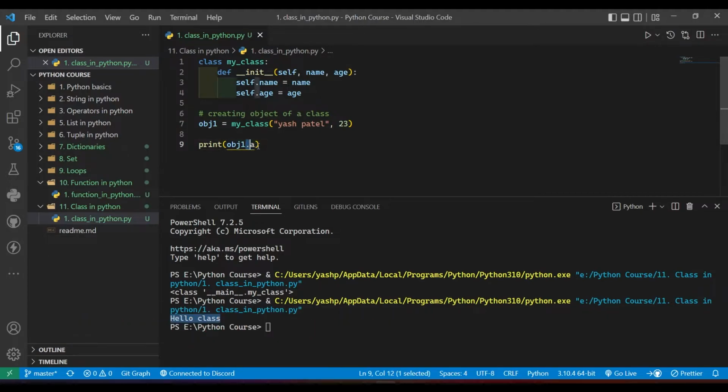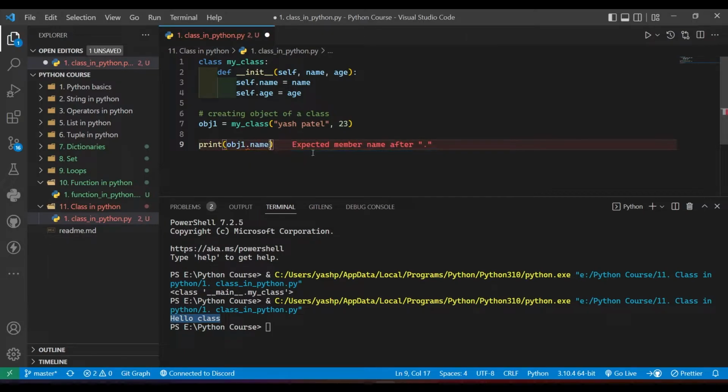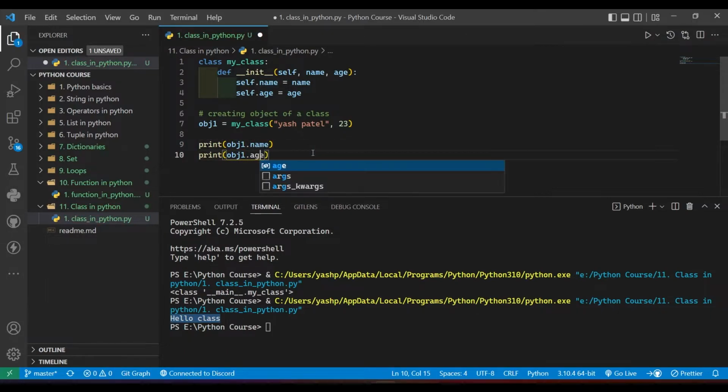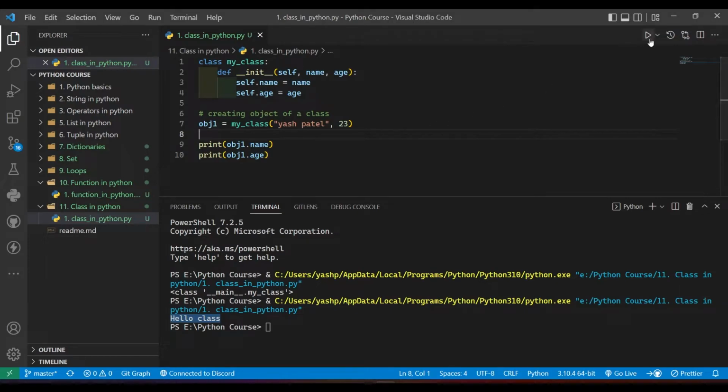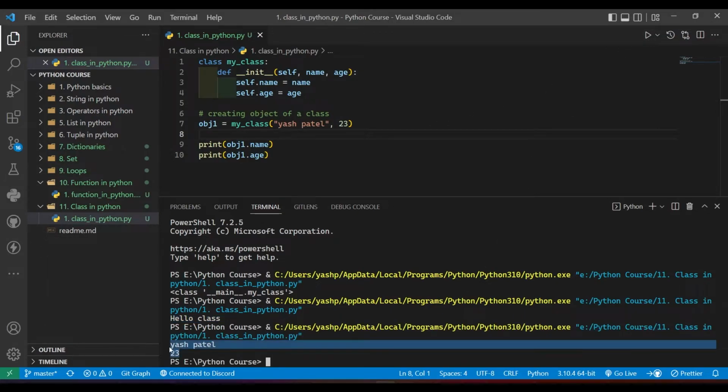And this a will not be printed because we have removed the a variable. We can write name and age over here. If I run this, then you can see I got the answer. So we can use the init function to assign the value through the parameters. I hope you got the idea, right?